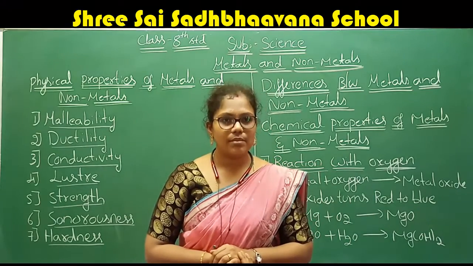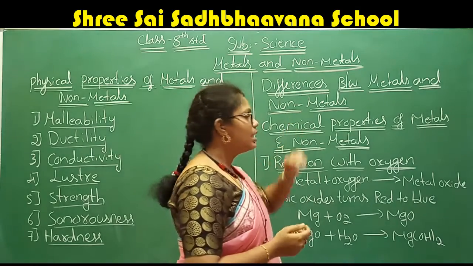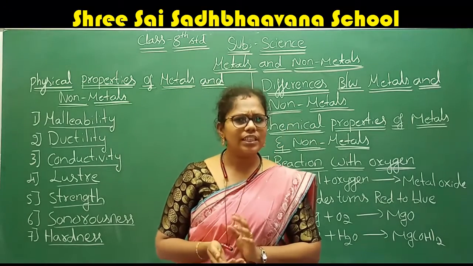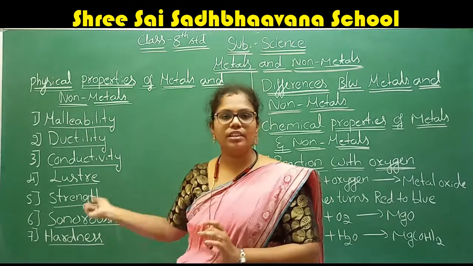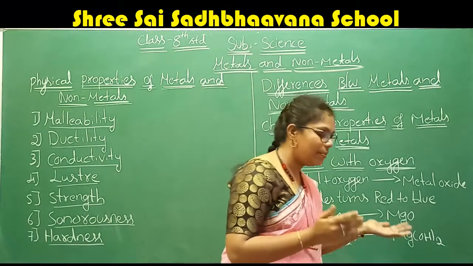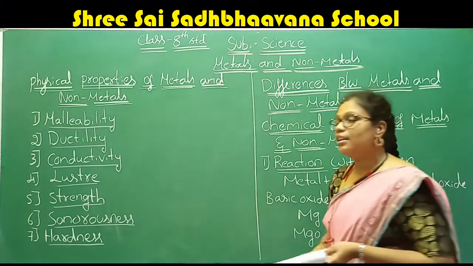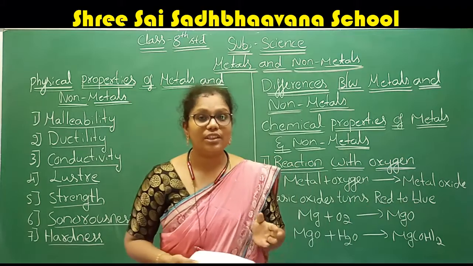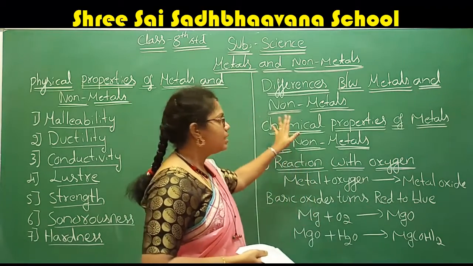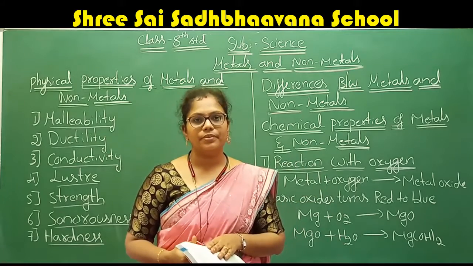You can give these physical properties as the differences. Now only I said, right, the differences between them. You can give the differences. Now we are going to see some of the differences between the metals and non-metals. First metal, then non-metal. Understood?